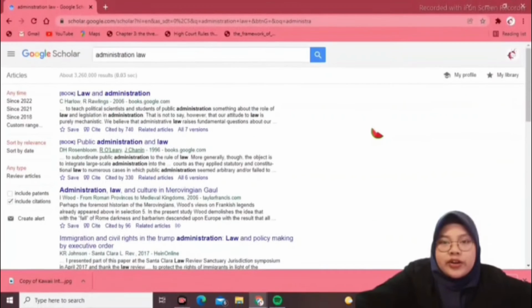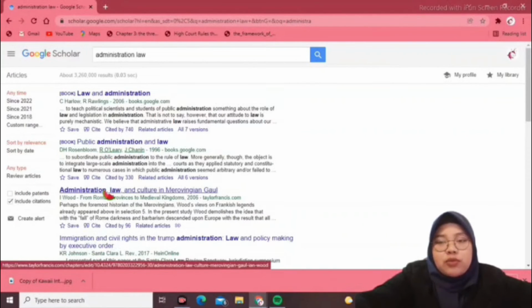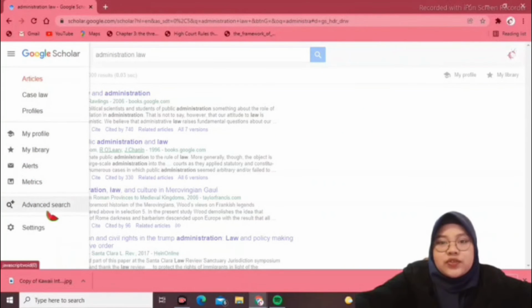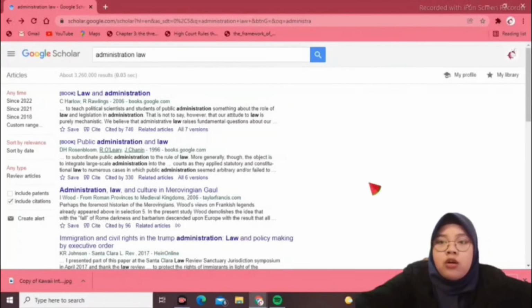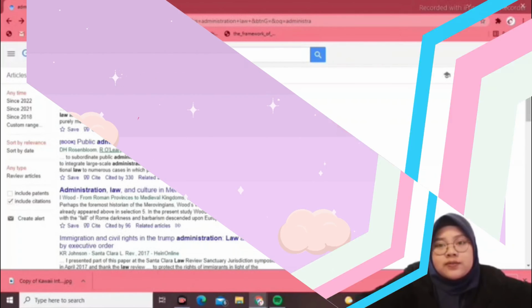If you aren't happy with the search results, or if you have a more specific idea of what you are searching for, you can try Google Scholar's advanced search options. You can access the advanced search options by using the menu to the left of the search results to filter them after you have already begun your research. These options allow you to search for results within a certain date range, find results in a certain language, order the results from most recent to oldest, and look for articles written by a particular author or published in a particular journal. You can also search for the words or phrase you are looking for, either anywhere or only in the title of the article.